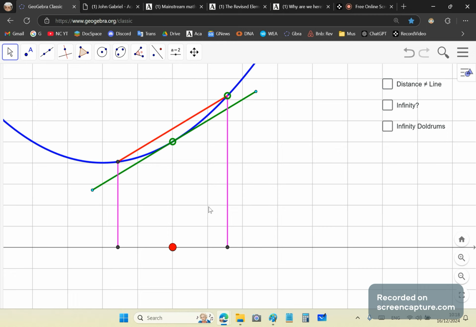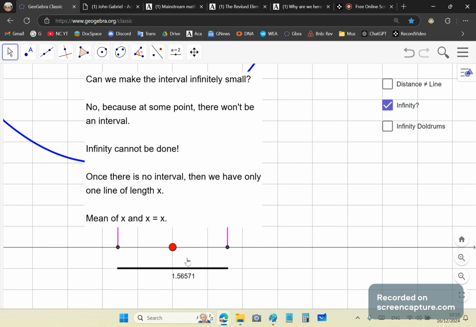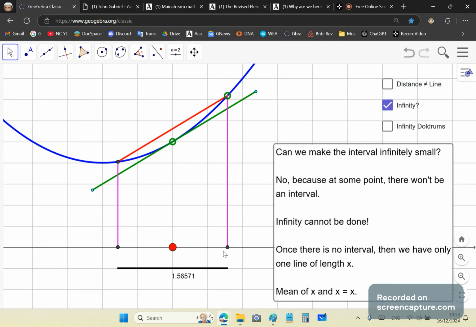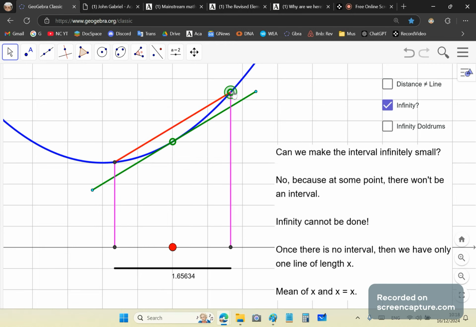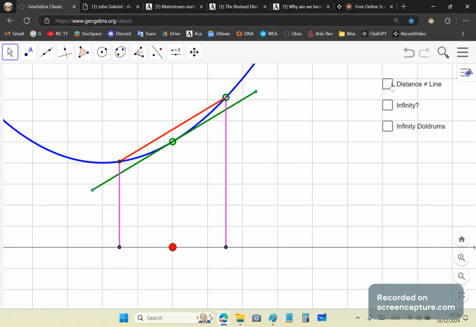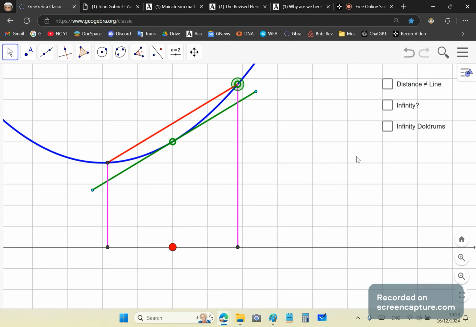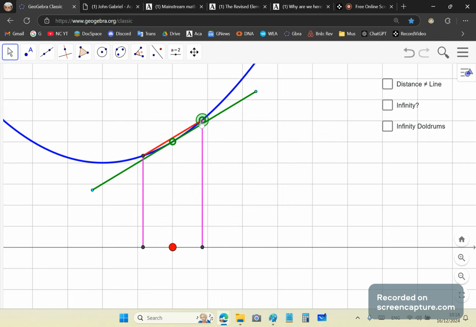And this interval too. If we do an interval here, as you can see, this interval getting shorter like that and longer, that's just a distance. This is a distance. So we cannot talk about things like line thickness or what happens when we get to the middle. There's still a line there, by the way. Look. And that line there doesn't have anything to do with the interval. There's no interval there.